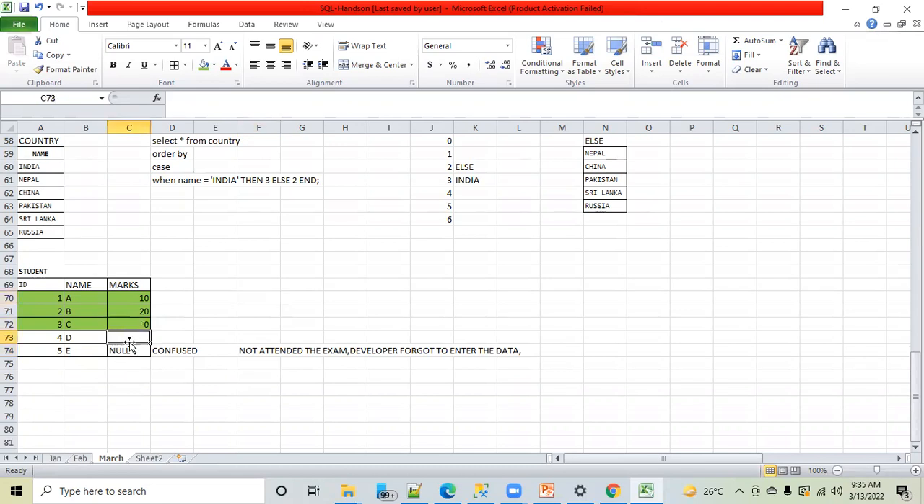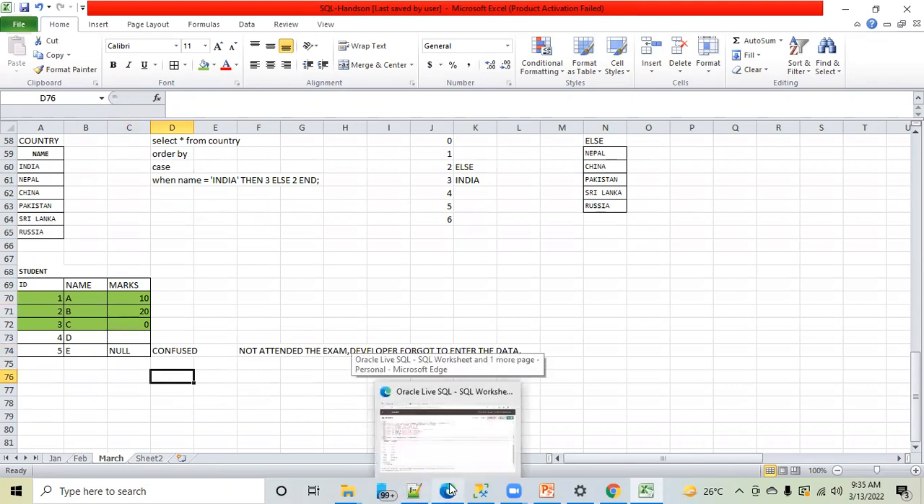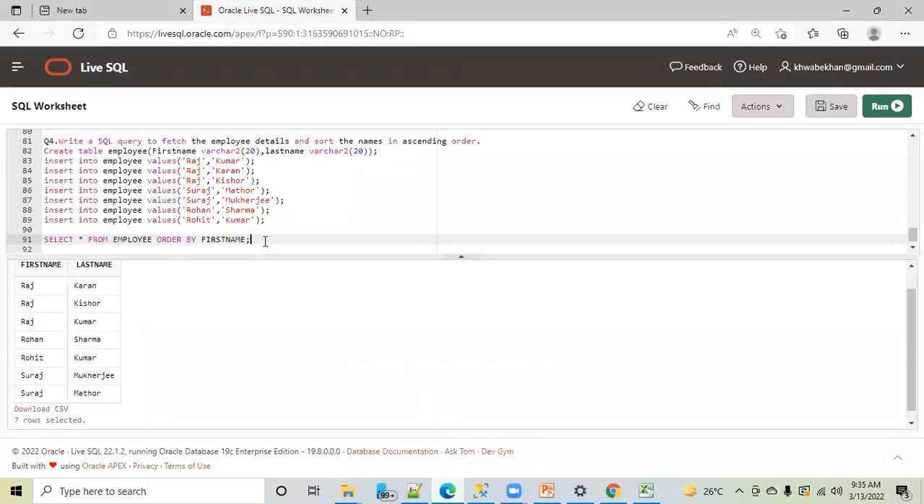This was all about zero, blank, and null. I hope this is clear to everyone, because this is very important. This will come again and again. Now, if this is clear,